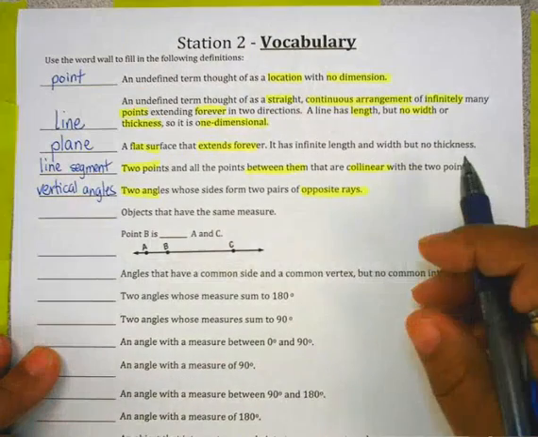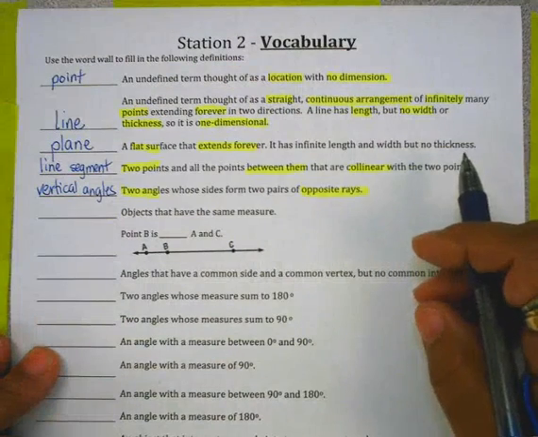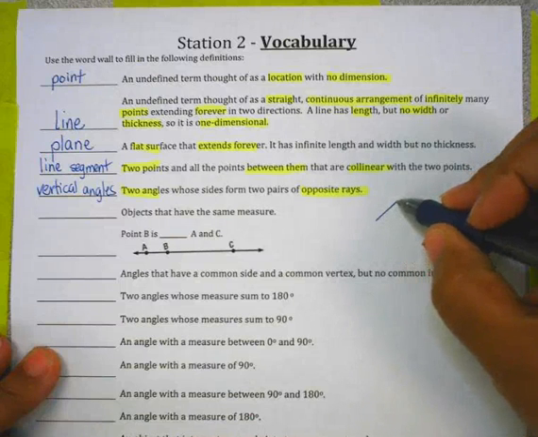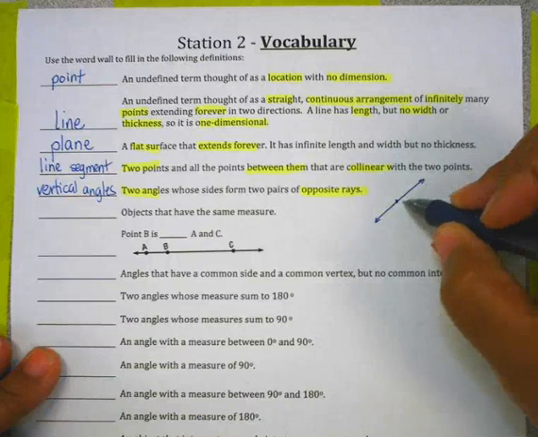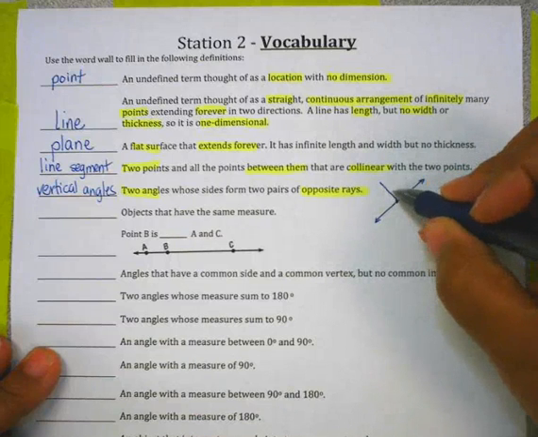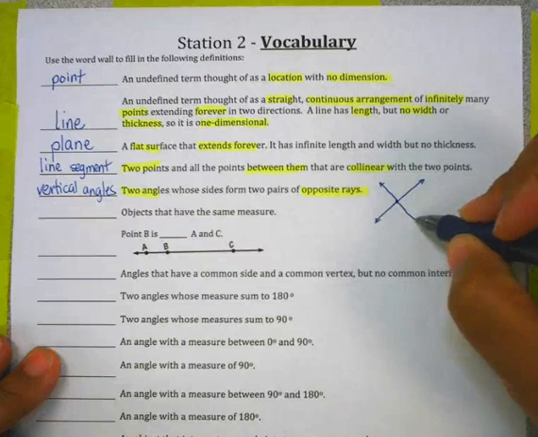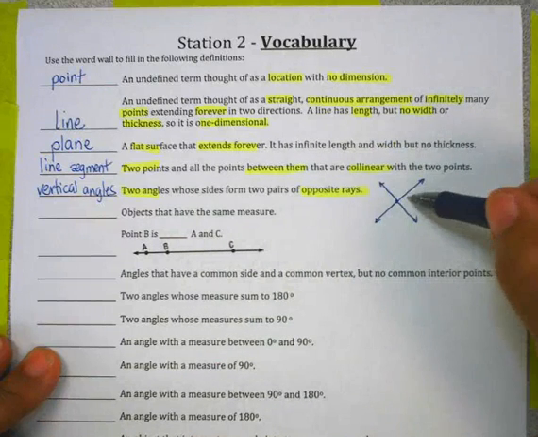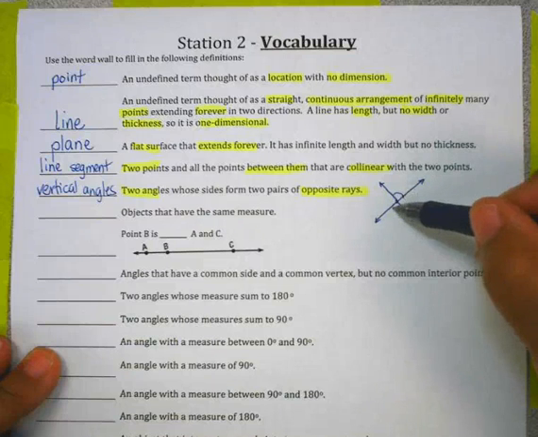Try to imagine the picture. Here's a ray, and here's its opposite ray, and here's a ray, and here's an opposite ray, and they're the 2 angles who form those. So these are vertical, and these are vertical.